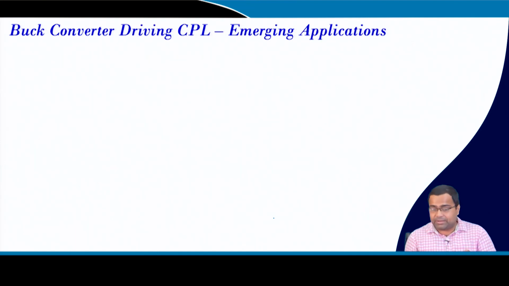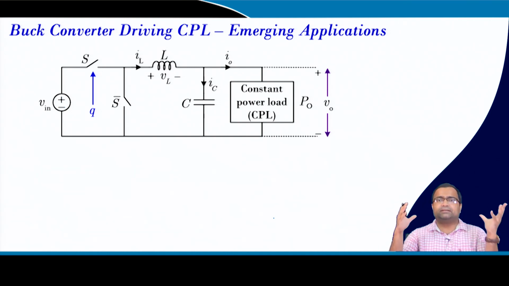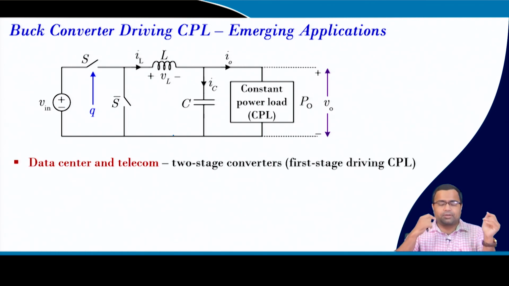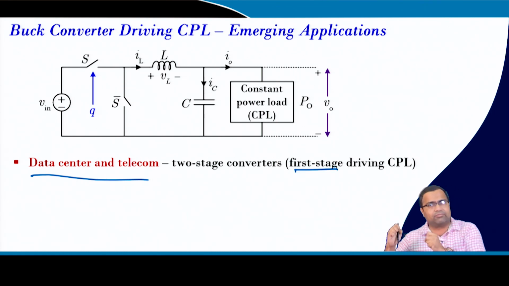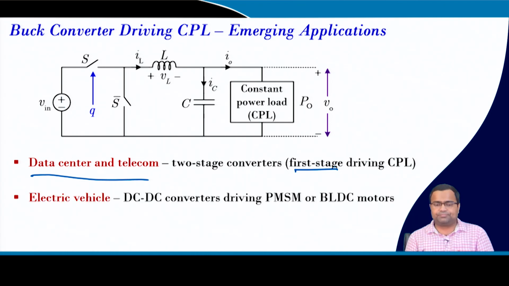Next, we are coming to the constant power load, because we can see many applications of constant power load. I am taking a buck converter, but this can also be extended to a boost converter driving a constant power load. Now, if you take data center and telecom applications, two stage converters are quite common, where the second stage is very tightly regulated, so it is considered to be a constant power load. So, the first stage is driving a constant power load. The first stage is not very tightly regulated, or it is not very high frequency. The second stage is much faster, so it is treated as a constant power load.